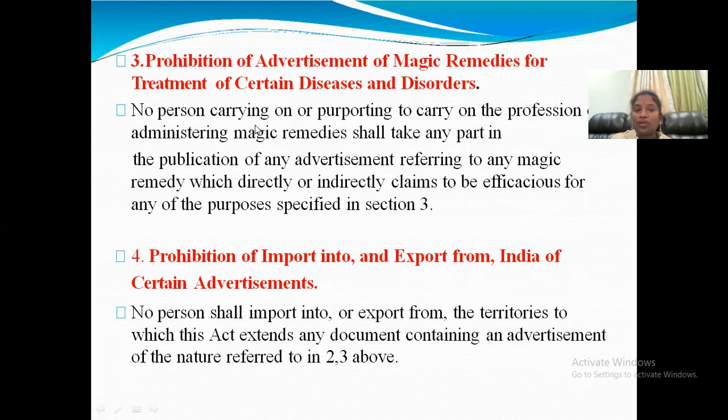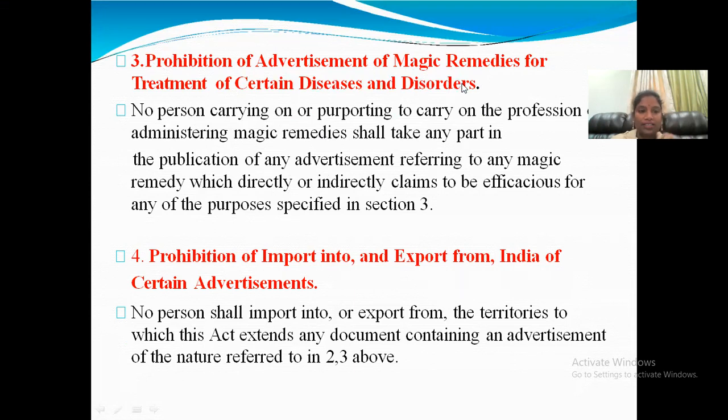That means we should not say that with these magic things we will cure the disease. Directly or indirectly, we should not claim it for the drug. We should not reveal the efficacy of the drug, so that is also coming under the prohibition of the advertisement of magic remedies.